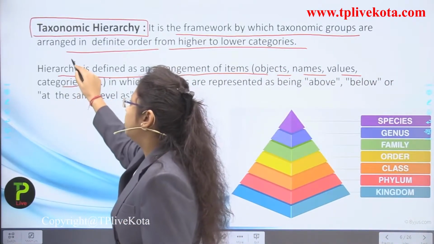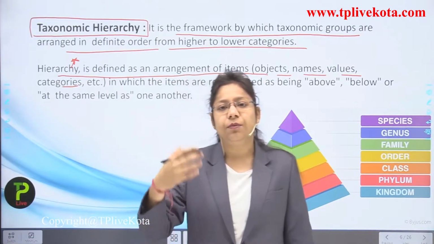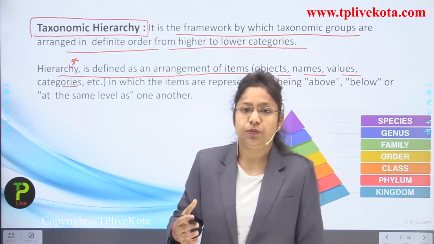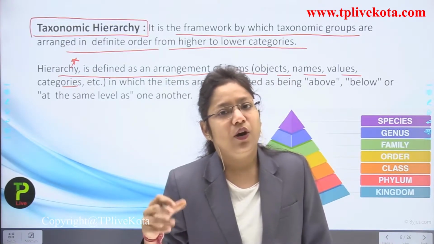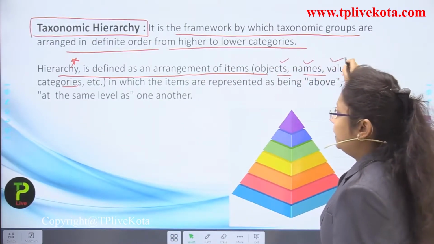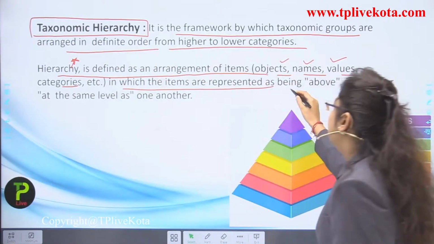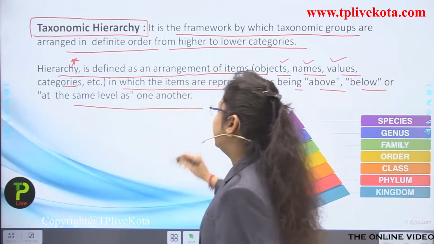So as I told you, if we want to arrange something from higher to lower category, then we use the word taxonomy. And what is hierarchy? Actually it is just the arrangement of any kind of things like objects, names, values and even categories, in which the items are represented as being above, below or at the same level as one another.